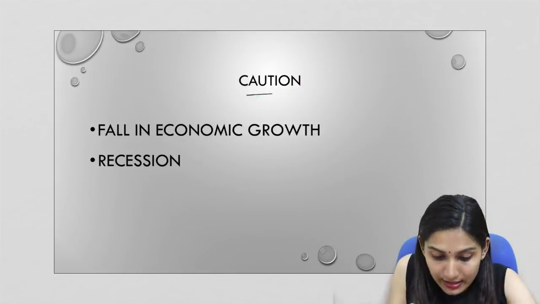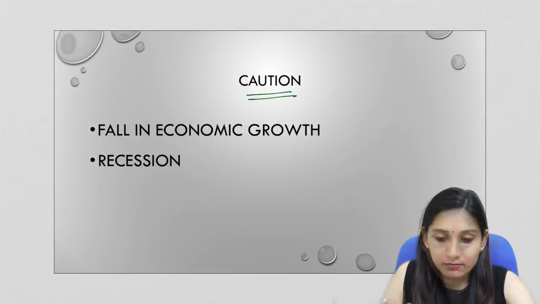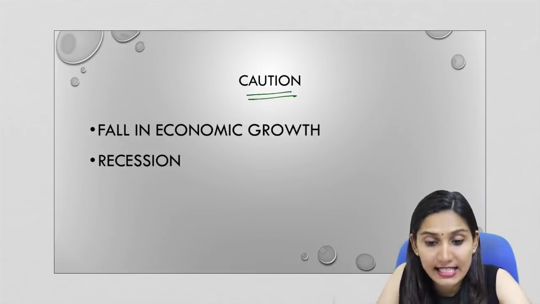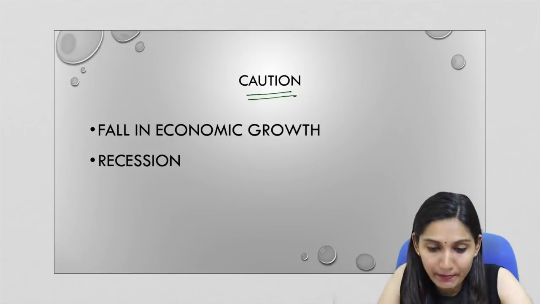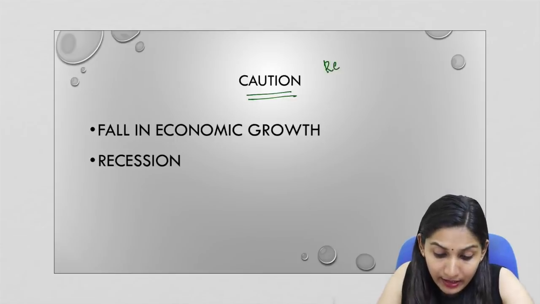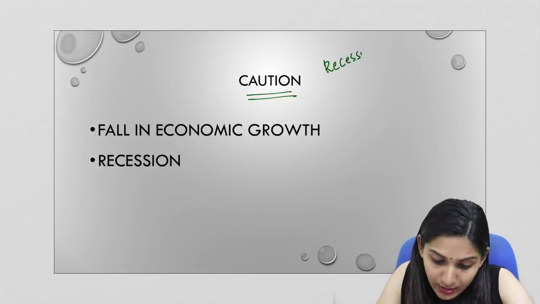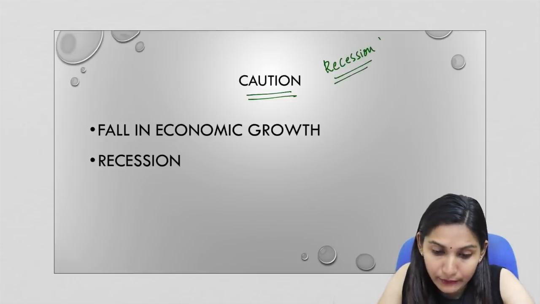Now let us see why there is a need for caution. Recently, researchers at Morgan Stanley, a leading investment bank, warned regarding a global recession in the near future.